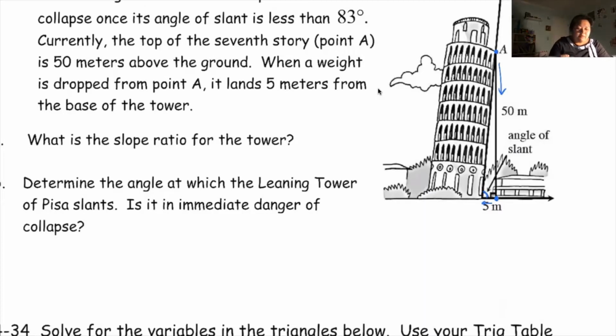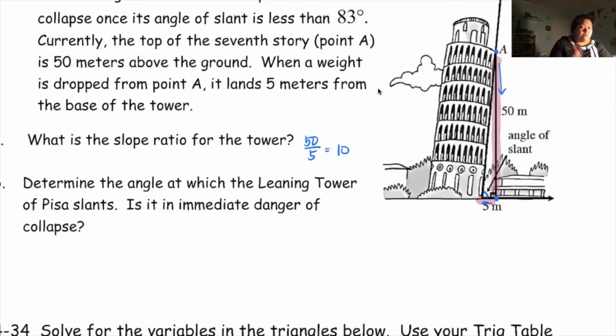And the angle we're looking for, the rise over the run, right? So our slope ratio is going to be 50 over 5, which is 10. This is our slope ratio, 10 over 1. Okay, so now you have to refer back to your notes, your chart from lesson 4.1.3. It has the tangent ratio chart, and look it up, right? Which angle has a slope ratio of 10?